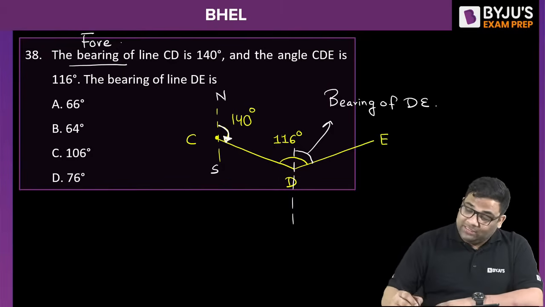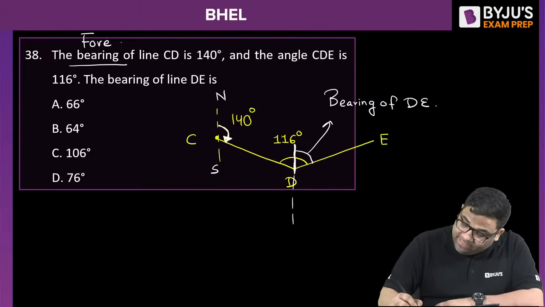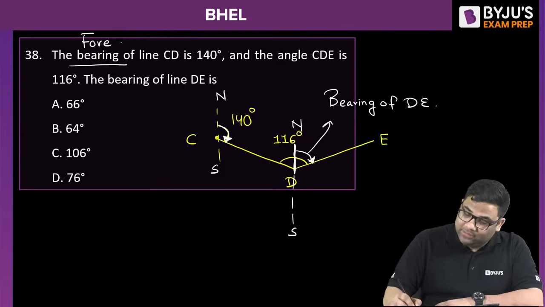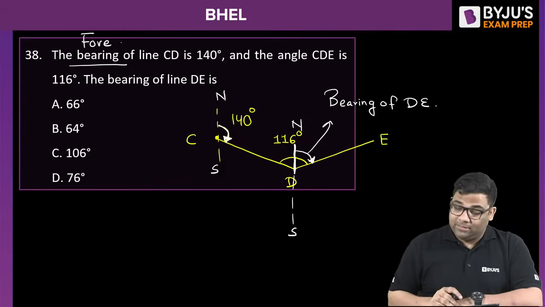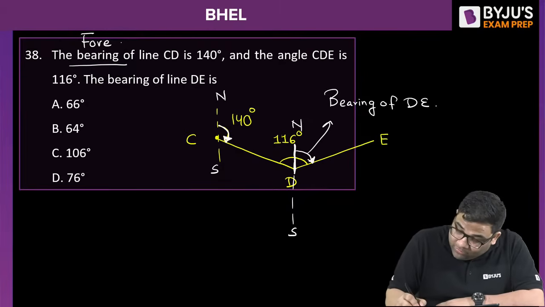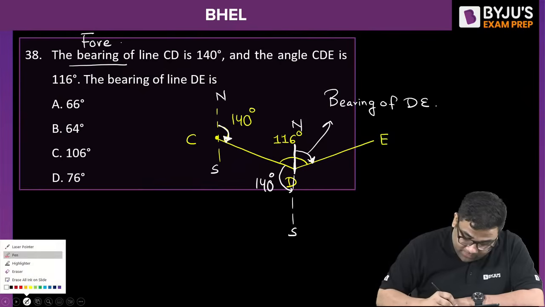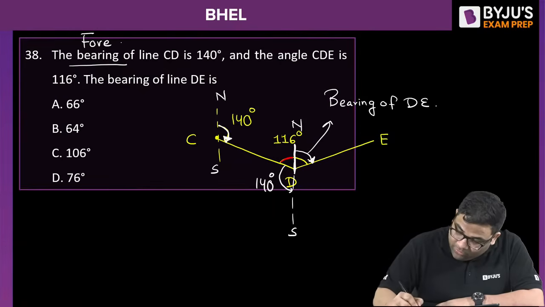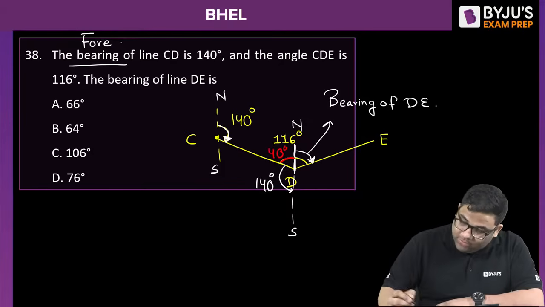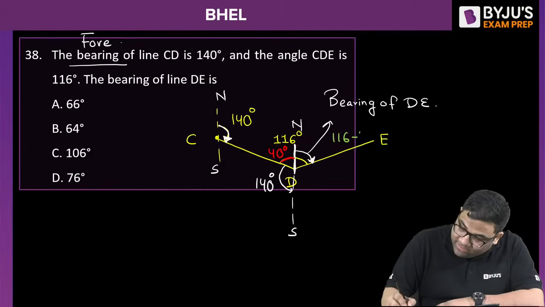They have asked the bearing of DE. Bearing of DE means again from north you will take clockwise. So from the diagram only you can solve this. You see this is 140, so this also will be 140, alternate angles. So this angle will be 40. So this particular angle will be 116 minus 40.